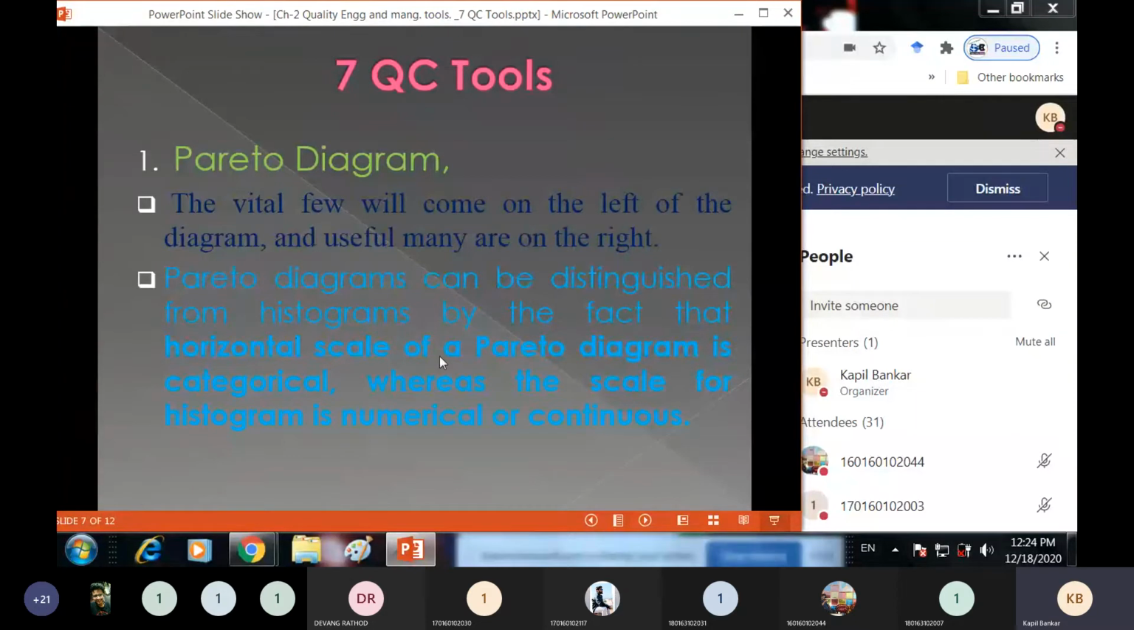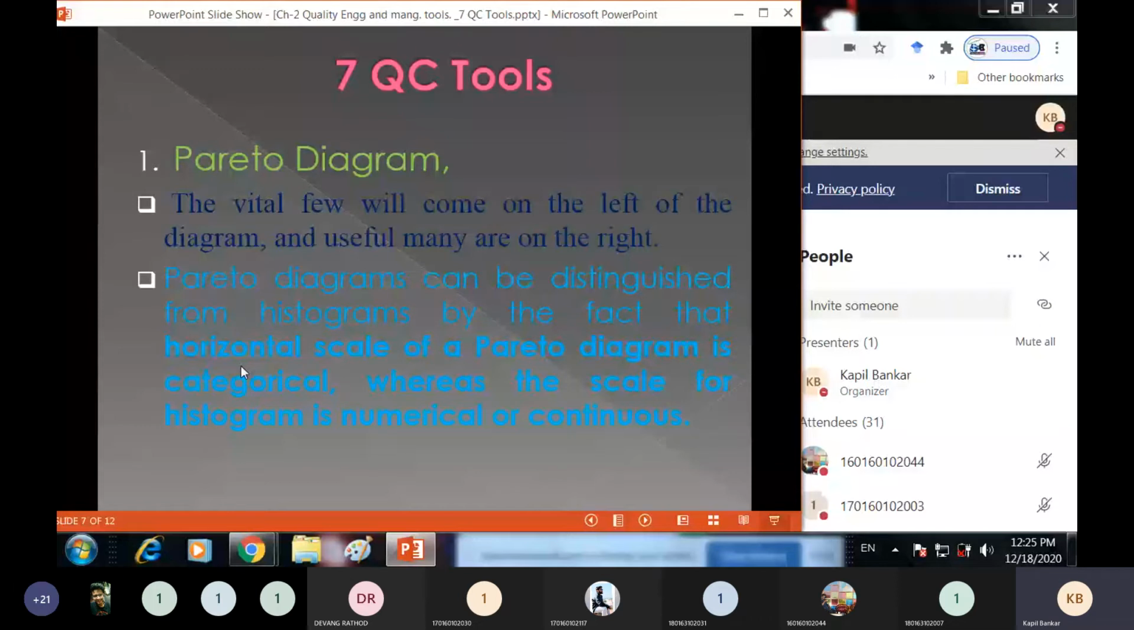The horizontal scale of the Pareto diagram is categorical. It means that on the horizontal scale of the Pareto diagram, there are certain categories. It may be a problem, it may be a defect, any category. While the scale for the histogram is numerical or continuous. So in a histogram, the horizontal scale has numerical or continuous values.